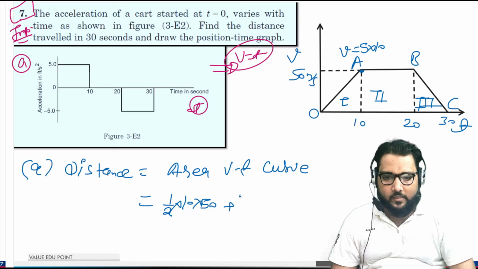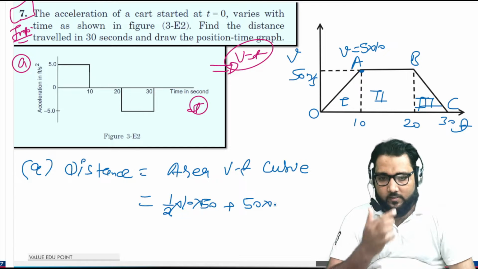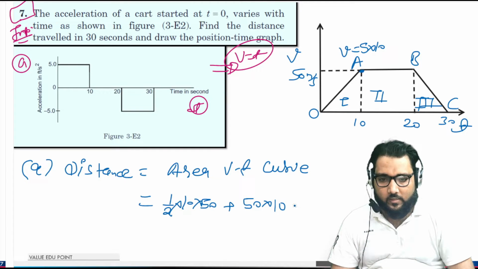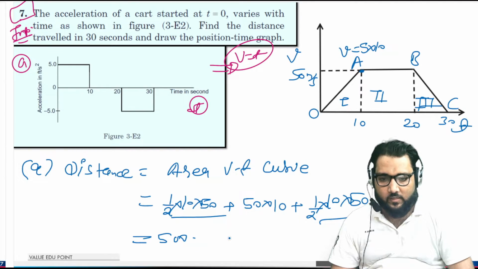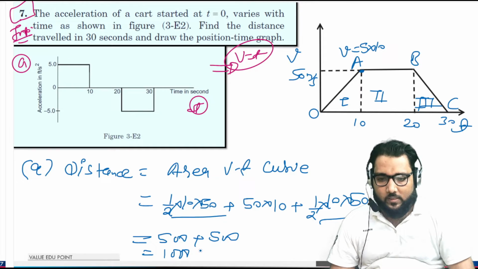And the second area is a rectangle, with width 10 and height 50. And the next area is also a triangle. When you solve this, it comes out to be half times 500 plus 500, and that comes out to be 1000 meter.